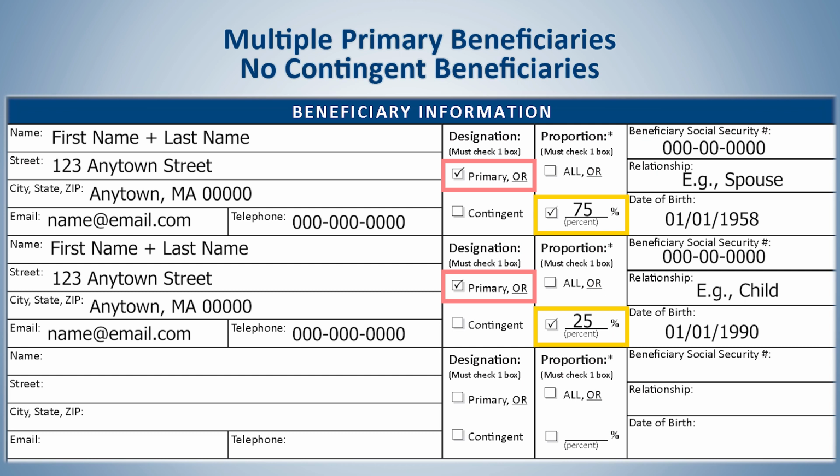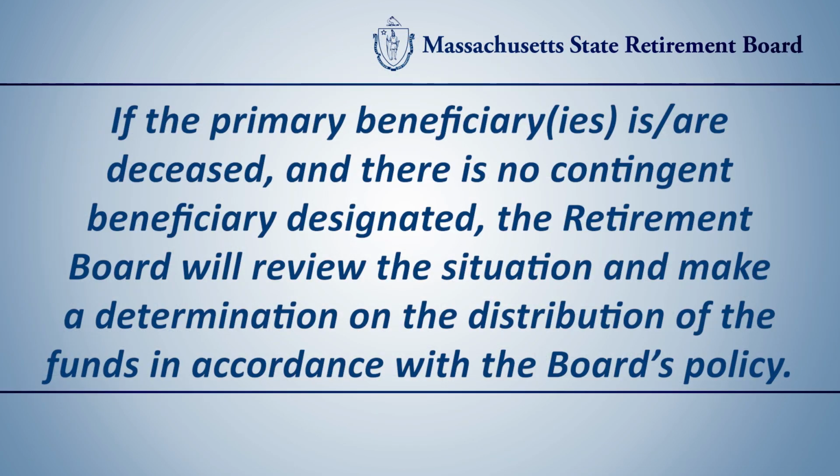In this example, the spouse and the child are designated as primary beneficiaries at 75% and 25% respectively, which added up equals 100%. There is no contingent beneficiary designated. Please note, if the primary beneficiaries is or are deceased and there is no contingent beneficiary designated, the retirement board will review the situation and make a determination on the distribution of funds in accordance with the board's policy.